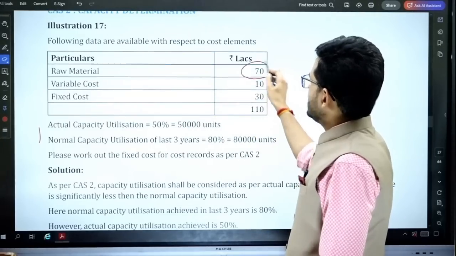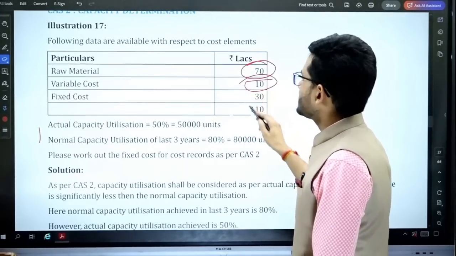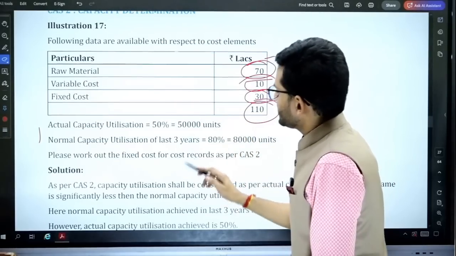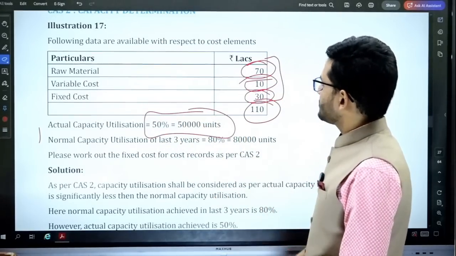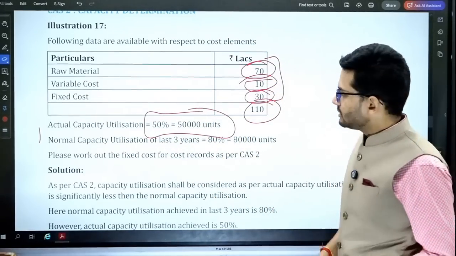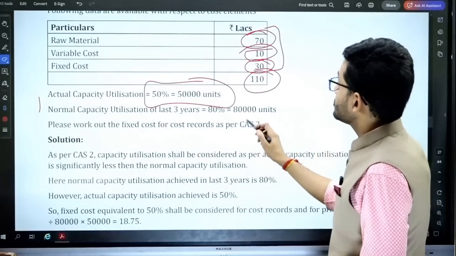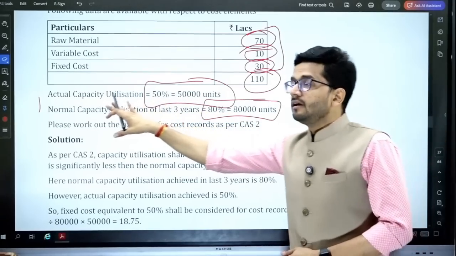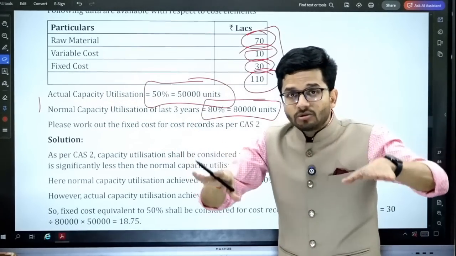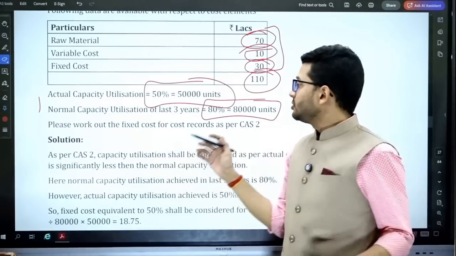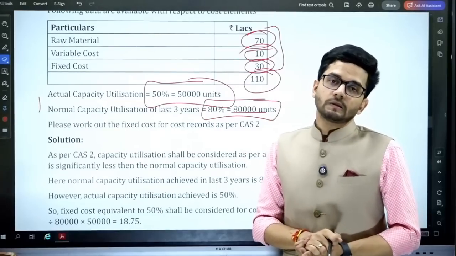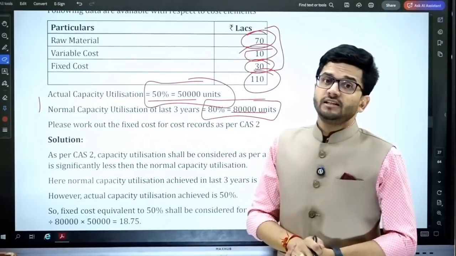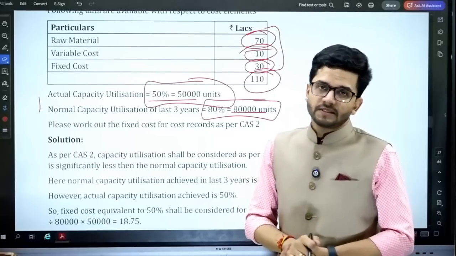Raw material 70 lakhs, variable cost 10 lakhs, fixed cost 30 lakhs, so total is 110 lakhs. Actual capacity utilization is 50%, 50,000 units. Normal capacity utilization in the last 3 years is 80,000 units. So the current year has had a substantially low capacity utilization. It's only 50,000 units, which is only 50%.